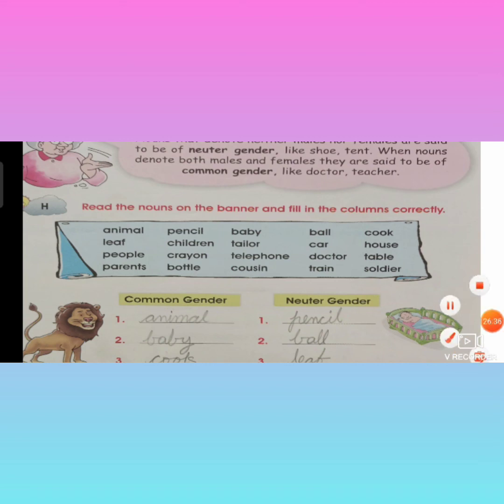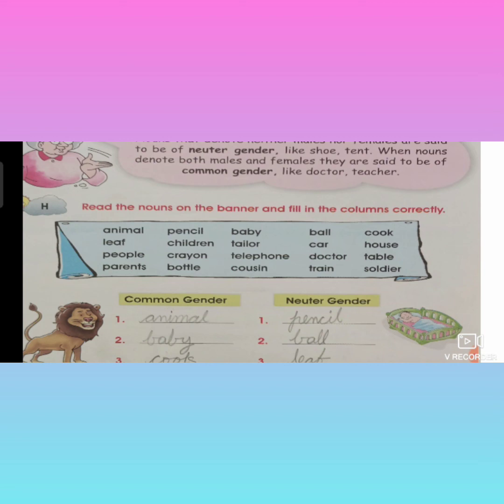Now see exercise H. Read the nouns on the banner and fill in the columns correctly. There is a banner, nothing but a blue board, blue board or blue banner. They had given some words. Seeing those words, you have to write correctly in the given columns, that is, the common gender column and the neuter gender column. They had given 20 words. You have to pick 10 common genders and 10 neuter genders and write them correctly in the respective columns.